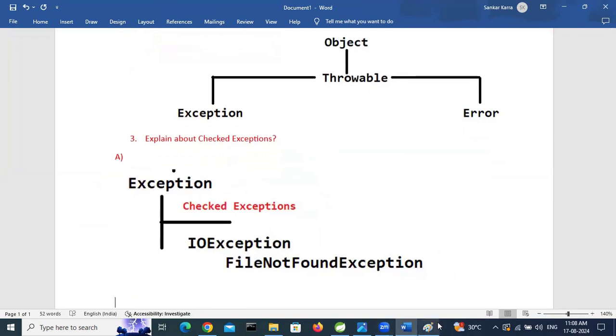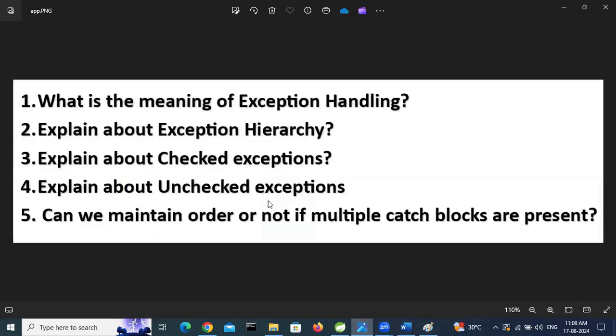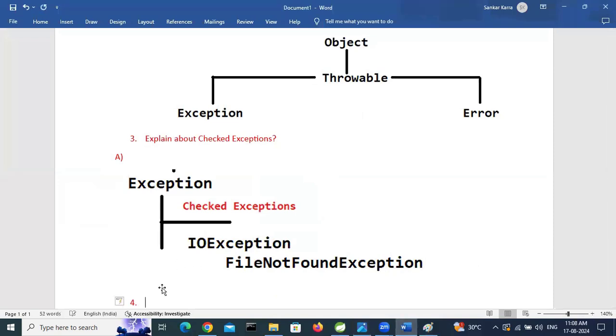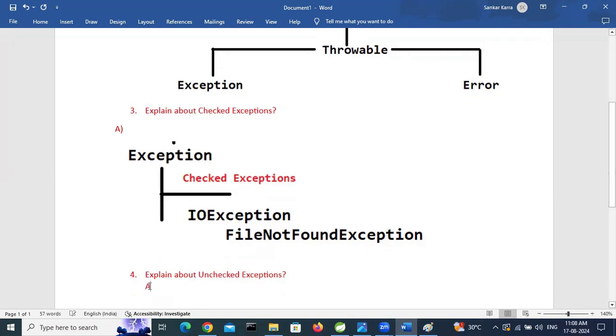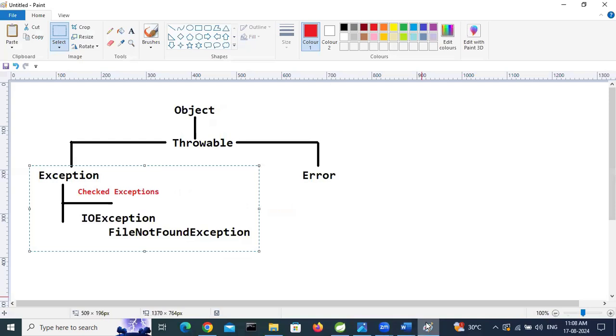So next question. Explain about unchecked exceptions. Here, go to the diagram.